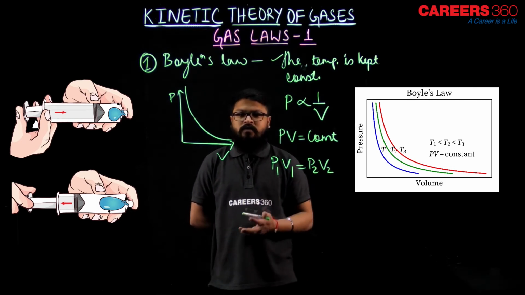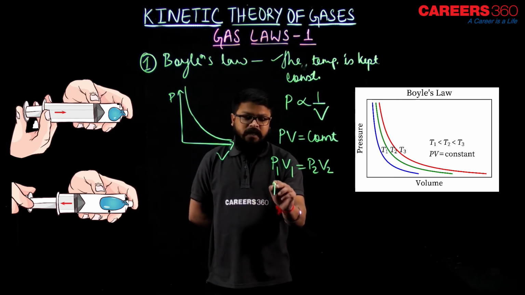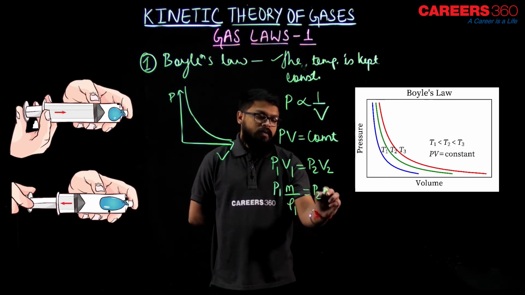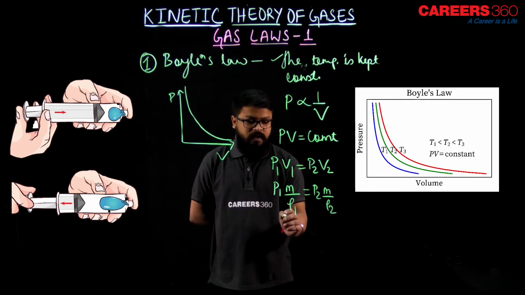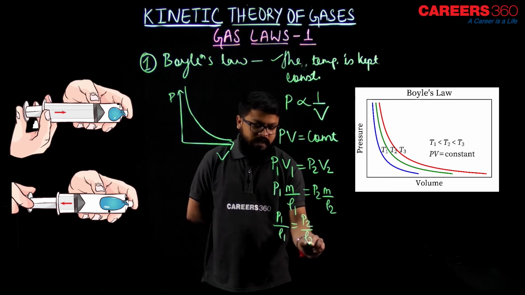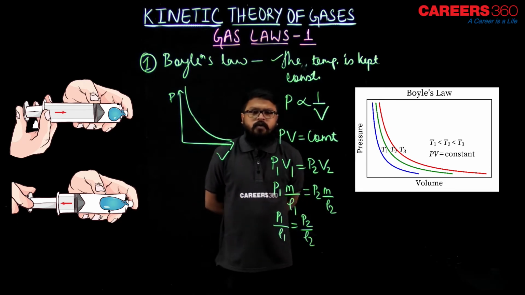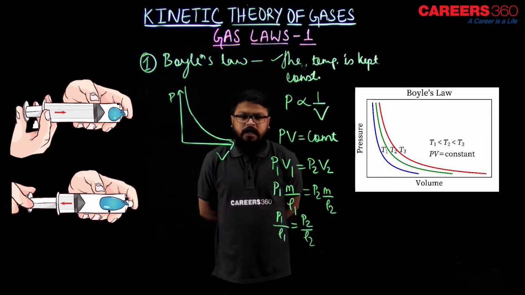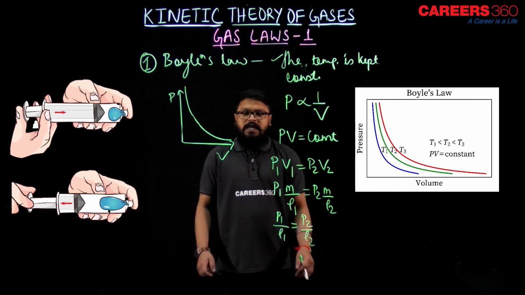Okay, and over here we know volume is nothing but mass by density, isn't it? So P1 times mass by density equals P2 times mass by density. If the volume varies, the density varies, but the mass remains the same. So over here we can write P1 by rho 1 equals P2 by rho 2, or simply P by rho, that is the pressure by density, equals constant. That's why we can equate them. So that was all about Boyle's law.